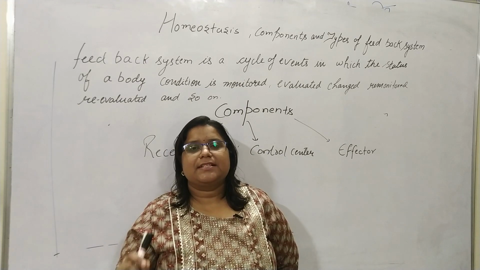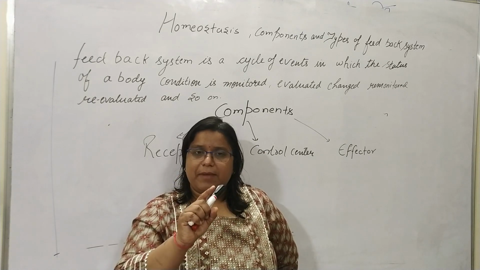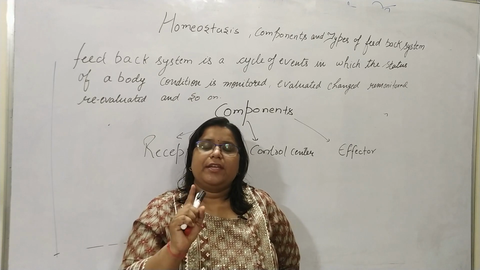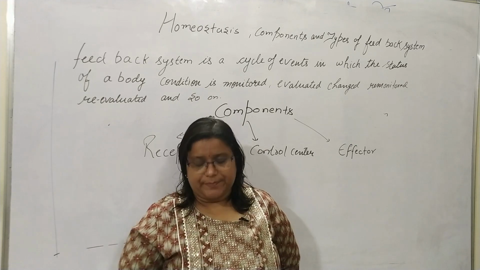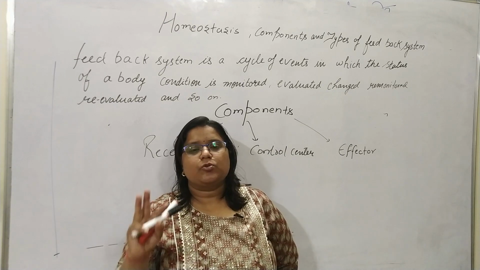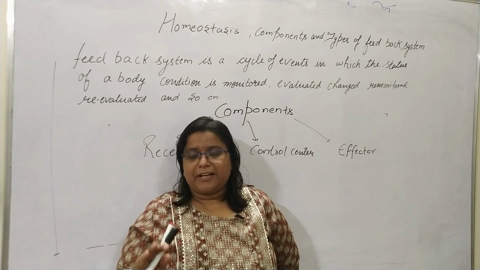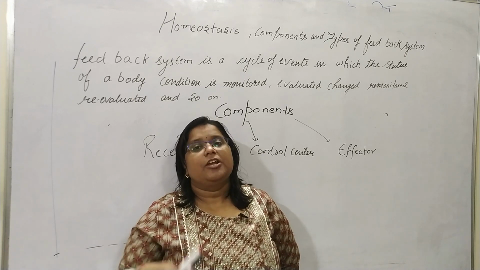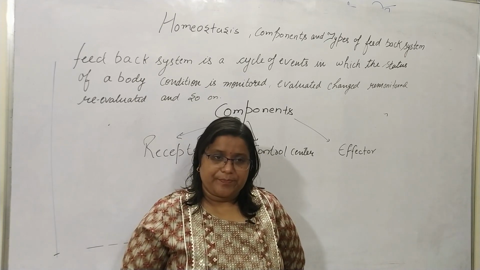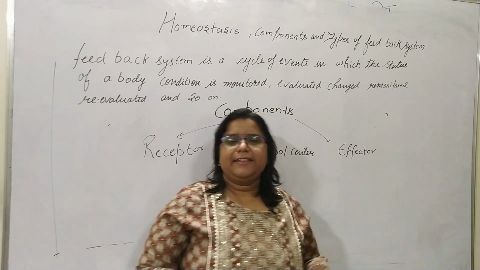The skeletal muscles are affected by this message, so here the skeletal muscle is the effector. Skin is the receptor, brain is the control center, and skeletal muscle is the effector, which produces shivering to raise the body temperature.